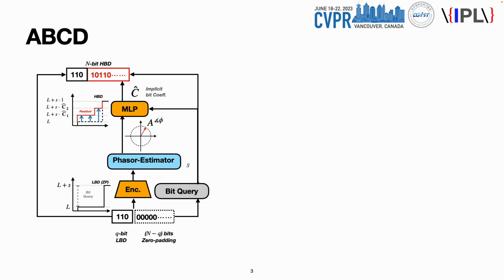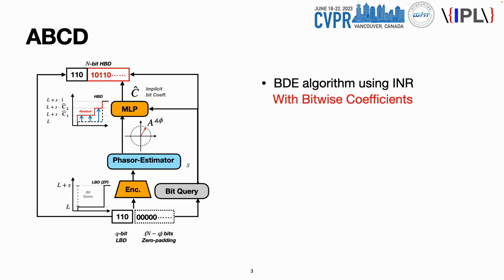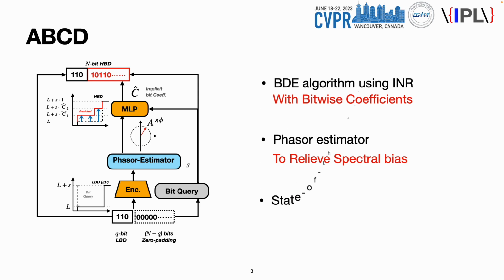To summarize our proposal, we propose the implicit neural representation to bit depth expansion by defining proper coordinates and corresponding signals. Furthermore, we insert the phasor estimator to relieve the spectral bias. As a result, we achieve state-of-the-art performance with single training via INR.